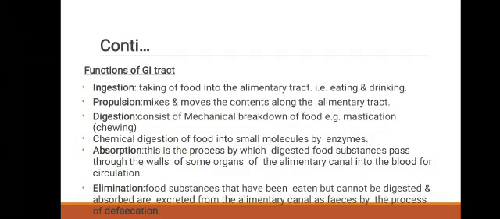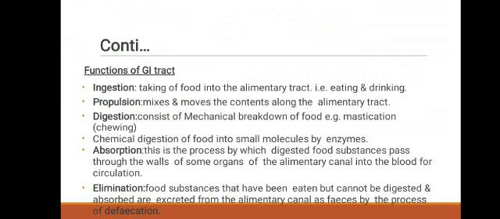Next we will discuss the functions of the GIT tract. First function is ingestion, that is taking of food into the alimentary tract, that is eating and drinking. Second, propulsion, that is mixing and moving the content along the alimentary tract. Next one, digestion. Digestion consists of mechanical breakdown of food, that is mastication, meaning chewing. Then chemical digestion of food into small molecules by enzymes.